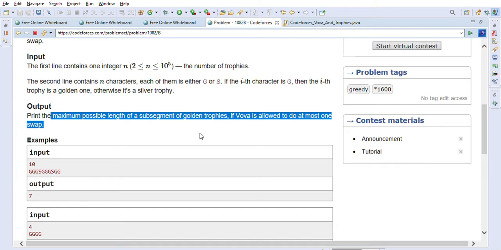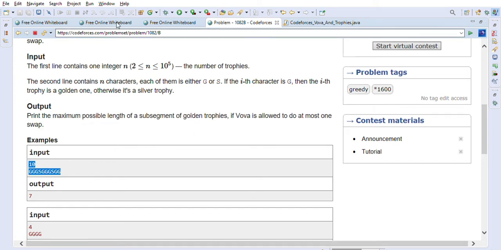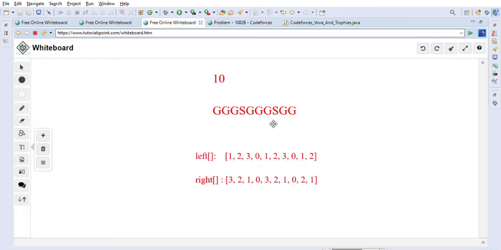So let's take this example on the whiteboard so I can explain it in more detail. This is the input that is given to us. 10 is the length of the string and these are the characters. Swap means that he is allowed to do one swap. For example, he can take this S and replace it with this G. So he can bring this G here and put this S there. This is called swapping. So one swap is allowed for him.